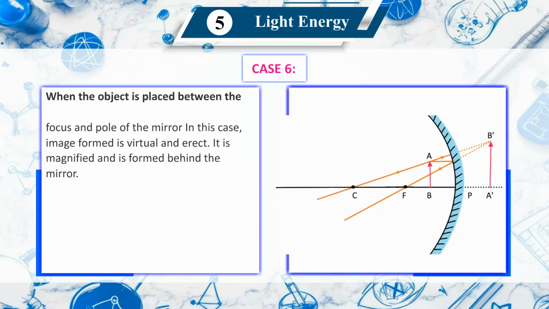Case 6. When the object is placed between the focus and pole of the mirror. In this case, the image formed is virtual and erect. It is magnified and is formed behind the mirror.